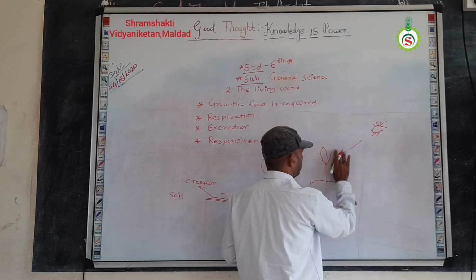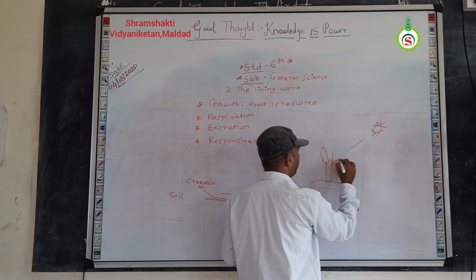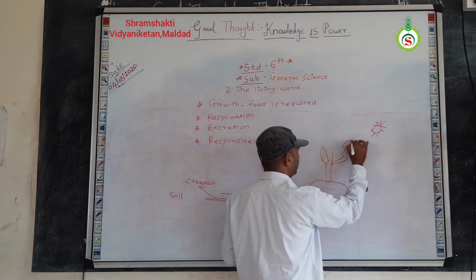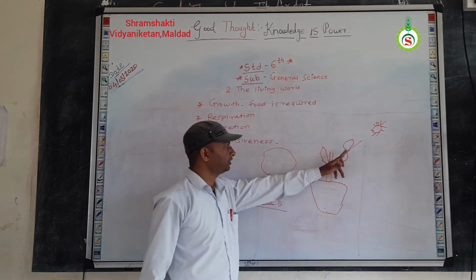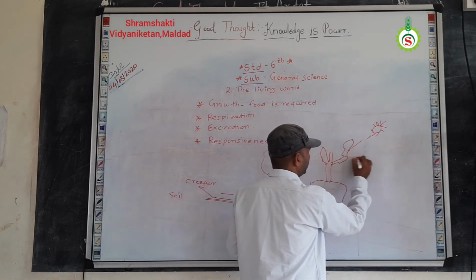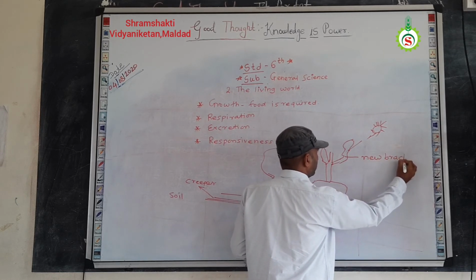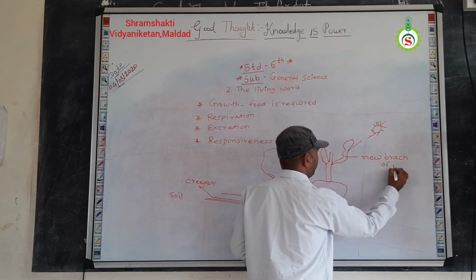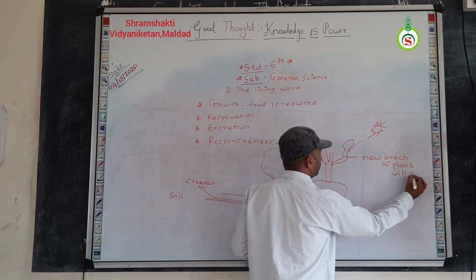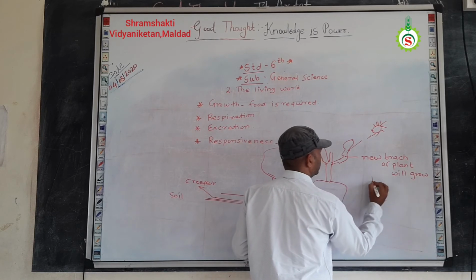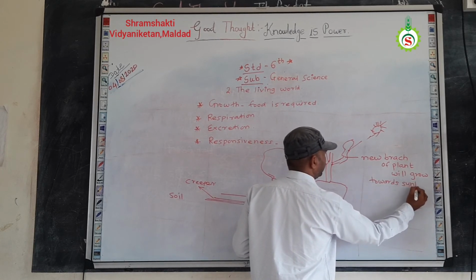It starts to grow toward the sunlight, meaning it forms different branches and they start to grow toward the sunlight. Understand? So this is also one type of responsiveness. A new branch of the plant will grow towards sunlight. Understand?